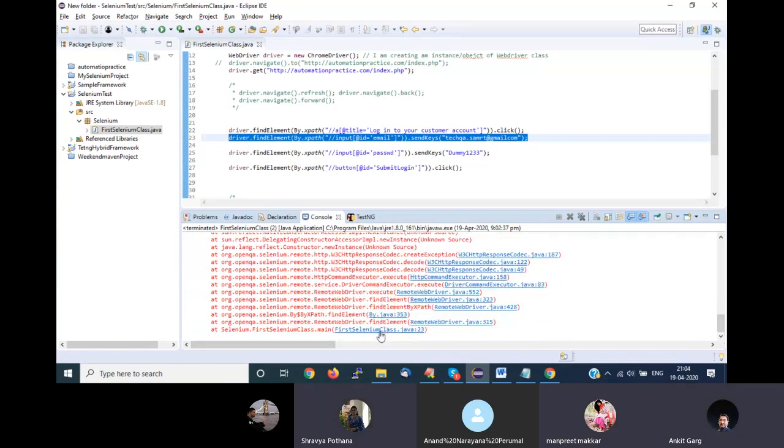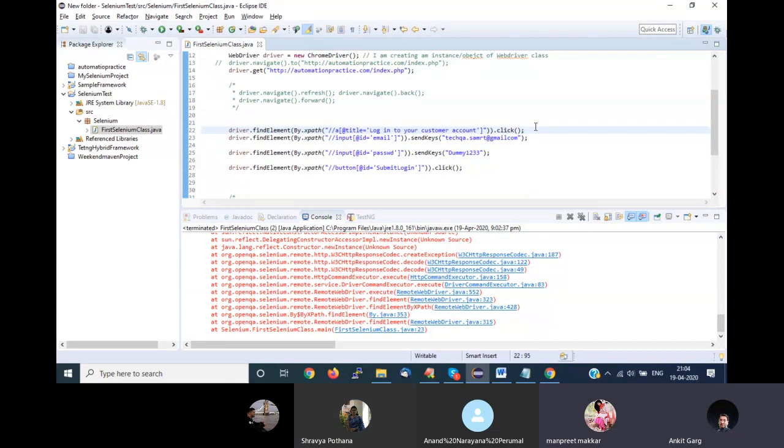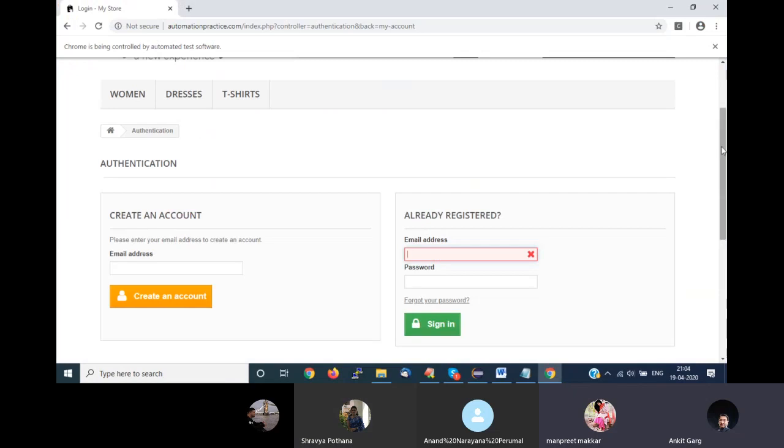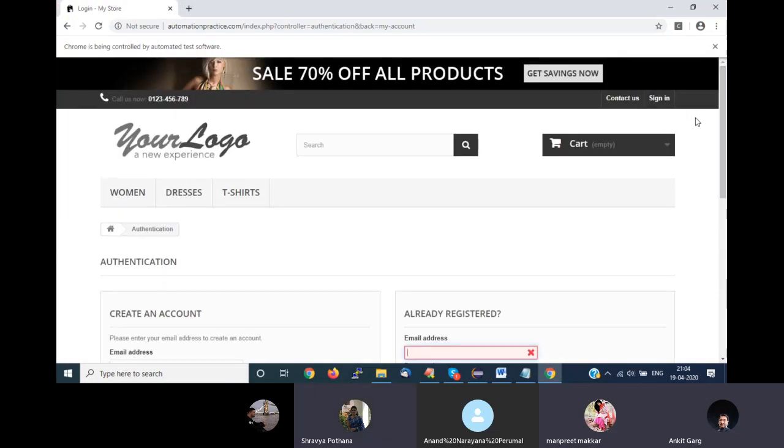See, it is telling me at which line my execution has failed. My script failed at line number 23. I'll explain the logic later on why it is failing. I am fixing it for now. Just for now remember, I am navigating from one page to another page, right? Depending on my network speed, it might take 5 seconds, it might take 10 seconds, or it might take 20 seconds for this page to come. How will Selenium know how much time it has to wait until that element is displayed or available?